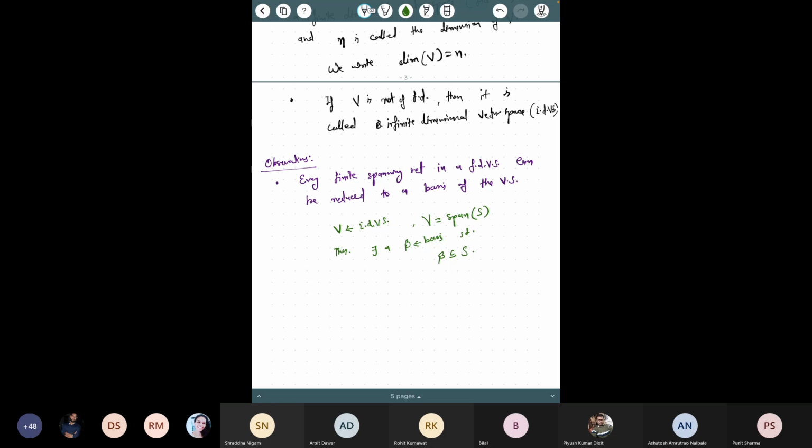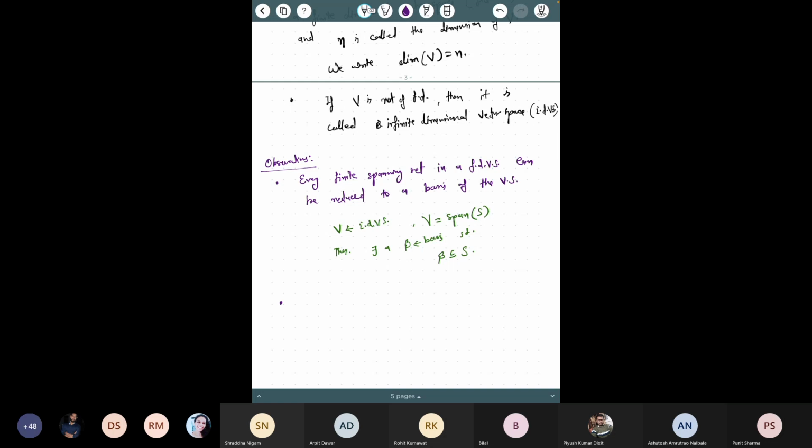Now, is it okay? Do you agree with this? Yes, sir. Okay. So whenever you say that every spanning set can be reduced to a basis, vaguely you mean this. If somebody asks how you would do that, you say this is what I mean, and you can use that result. Okay, so this is fine. If there is any doubt, you can ask.